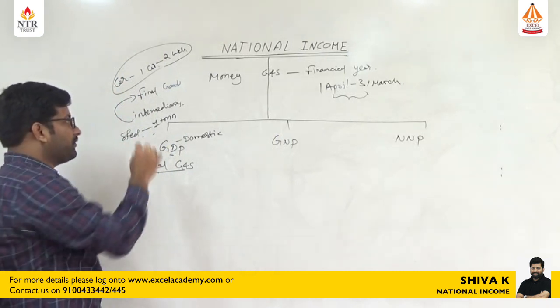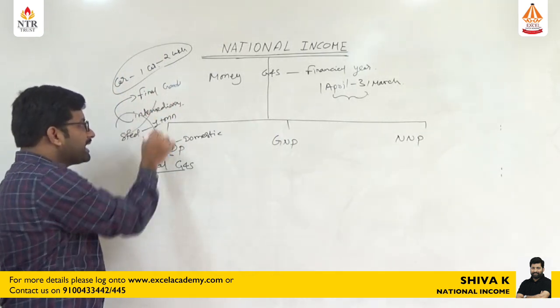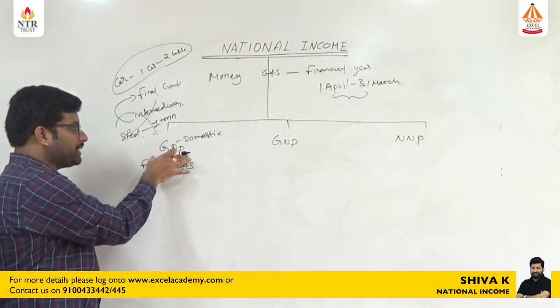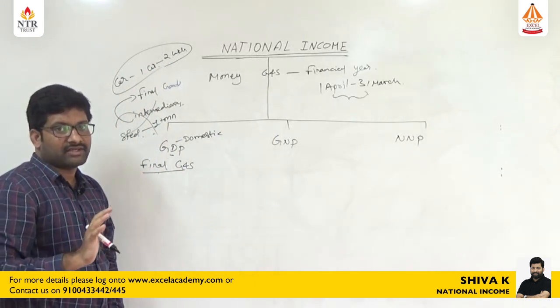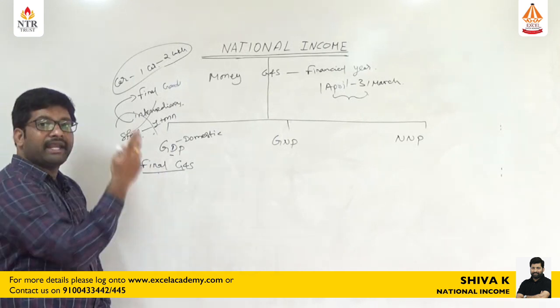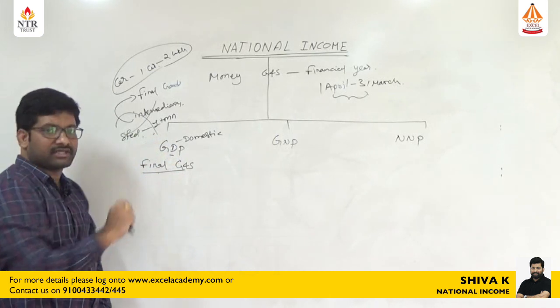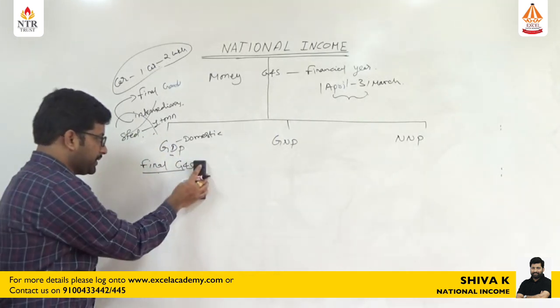So that's why we are not going to calculate the money value of intermediary goods while calculating GDP. When we are calculating GDP, we will take the money value of final goods and services. The reason is to eliminate double accounting.